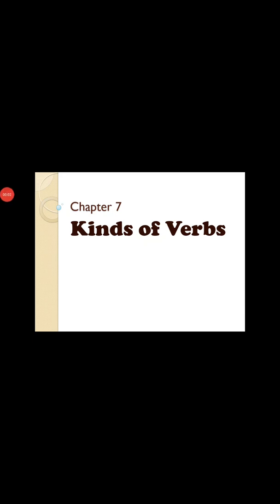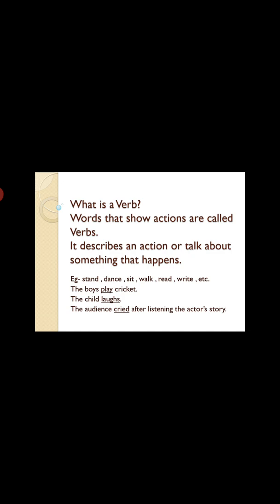Good morning, dear children. So, today we are going to start chapter number 7, Kinds of Verb, from your grammar book. Children, we all have studied about verbs in our previous classes. What are verbs? Verbs are actually action words, or we can define them as words that show actions are called verbs.